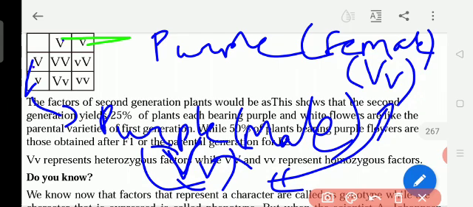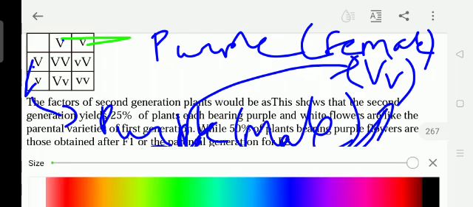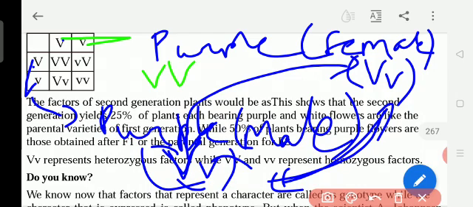Capital V and capital V. This V and this V joined in some plants, so everything got as purple. Again this is small v and this capital V, again purple color because capital V is dominant. And again here capital V and small v, again the dominant purple color.